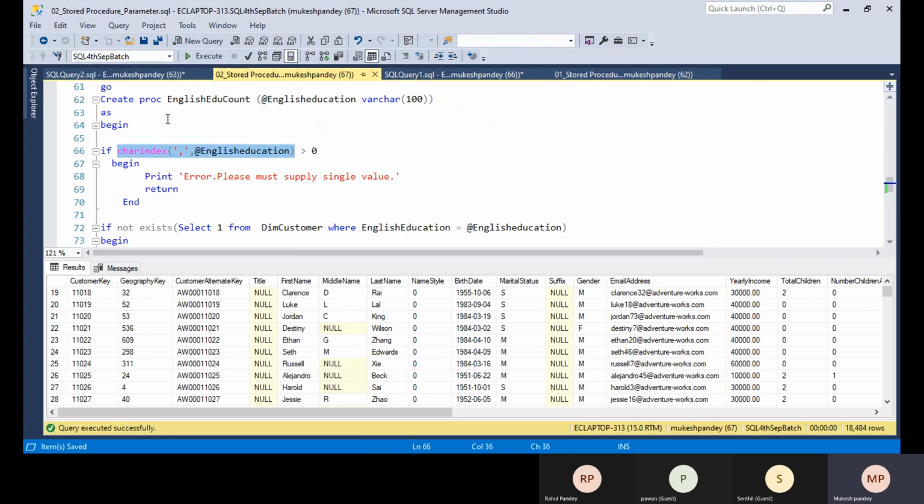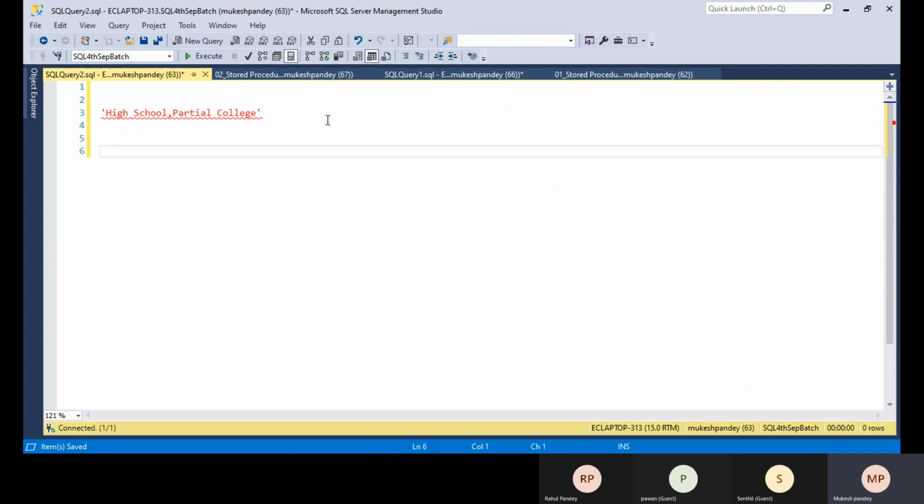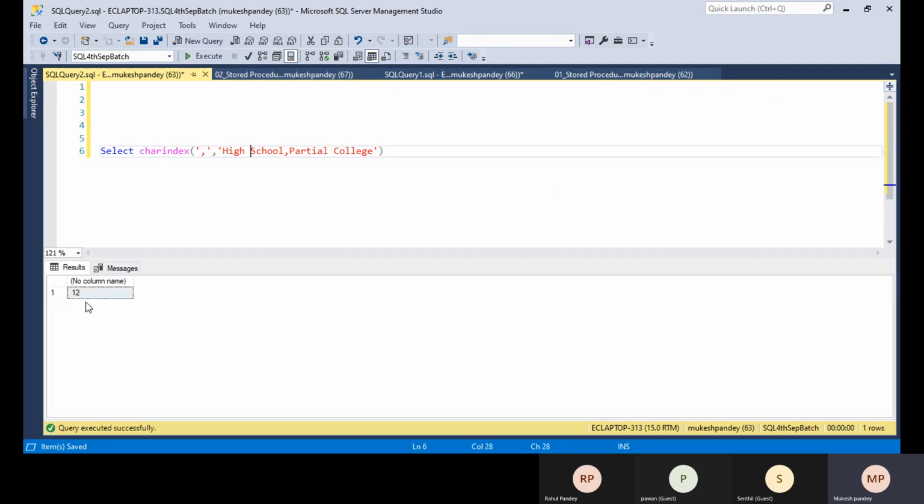Yesterday I discussed the IF condition. So if you select CHARINDEX in English education, whatever value is passed, suppose the user passes in place of English education, high school, partial college. I need to check whether a comma is available or not. If the comma is available, definitely the value is greater than 0. If there is no comma, it means the user passed the correct value. If the user passed the correct value like this, only high school, there is no comma, so the CHARINDEX value will be 0.